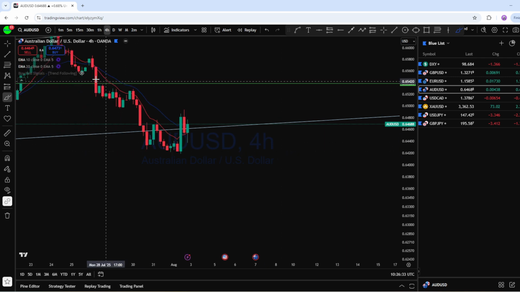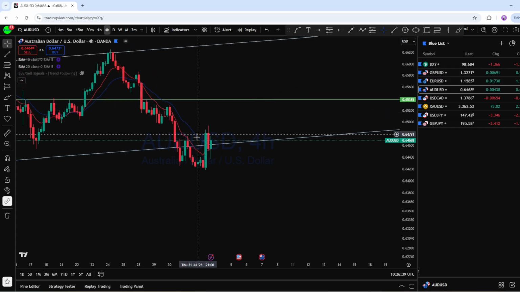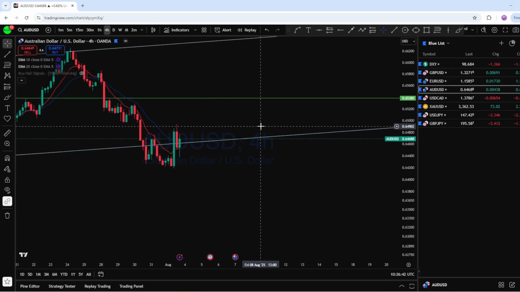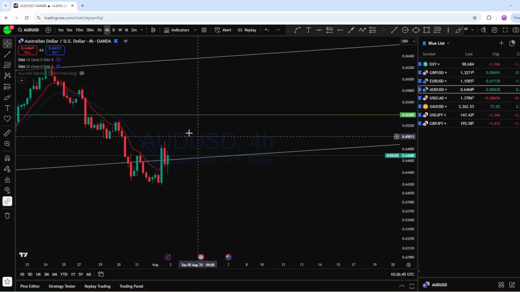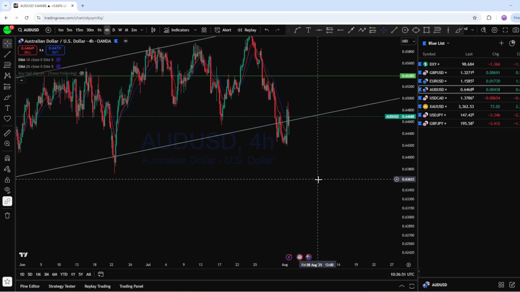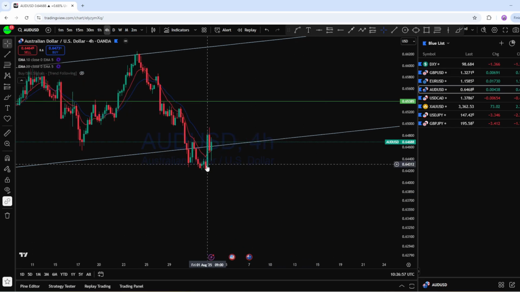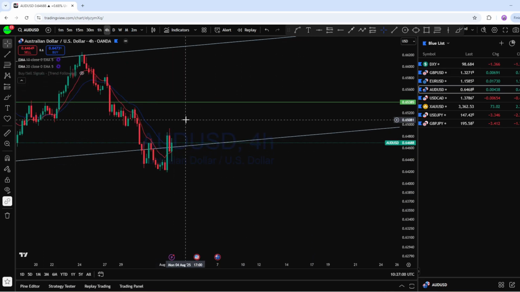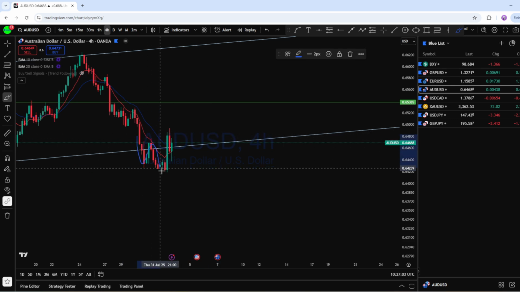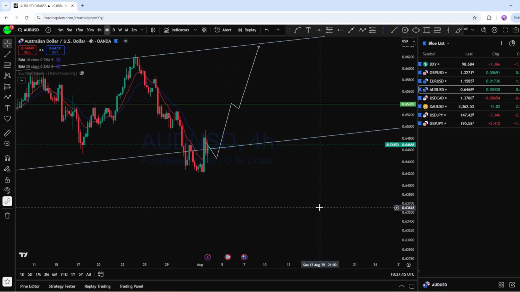Now if we look at the 4-hour chart here on AUD USD, from the intraday time frame, the market is maintaining that bullish market structure here. After this crossover, we can see there was a local downtrend, and with this downtrending market, the price has dropped to that support level. With this drop to support, we can see a potential inverted head and shoulders in that area, and we can expect this market to continue to trend back to the upside to create a new higher high. This could be the potential wave on AUD USD.